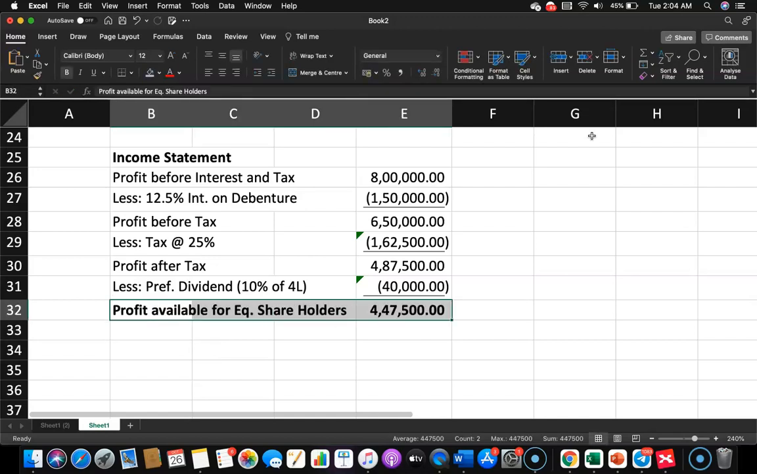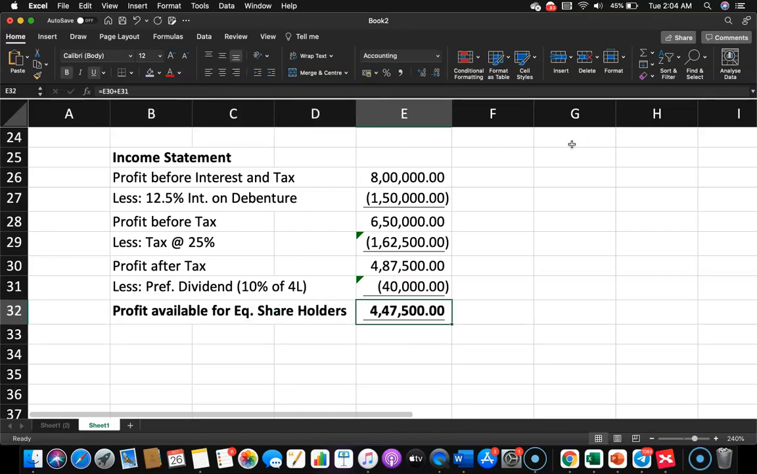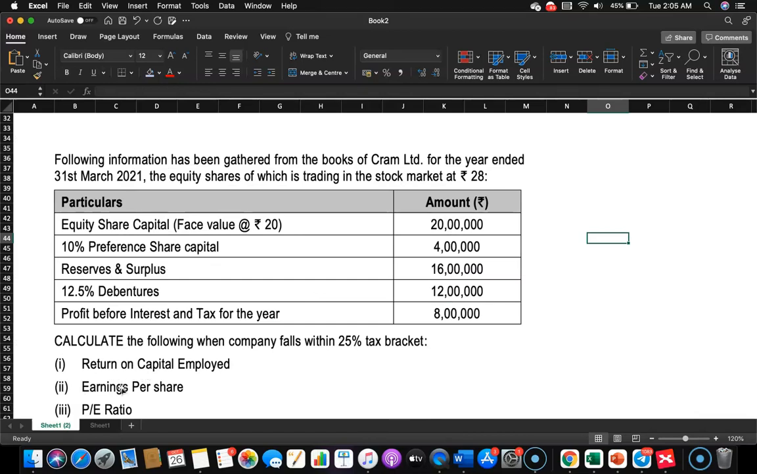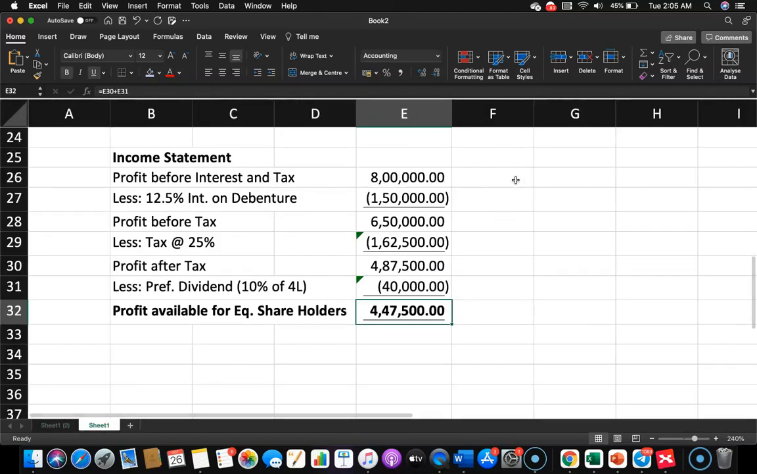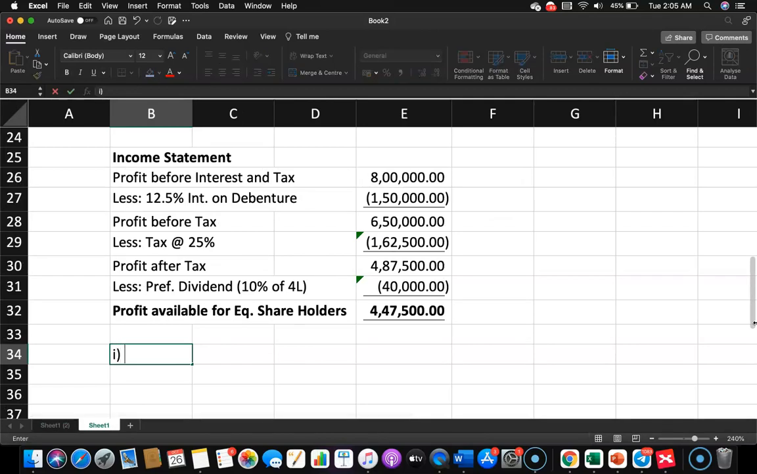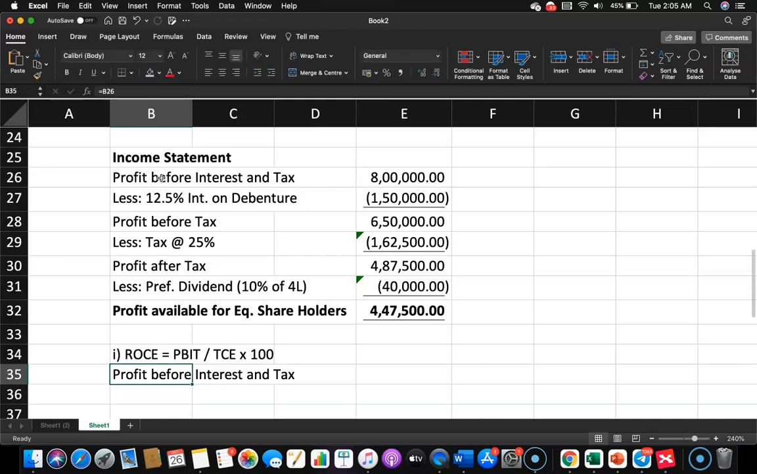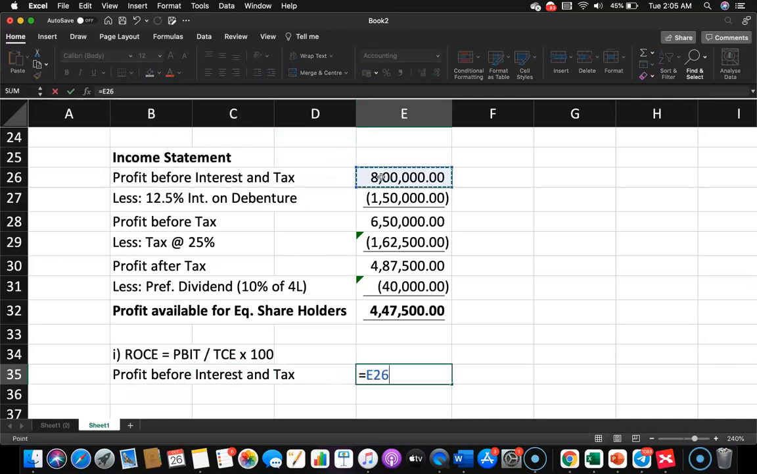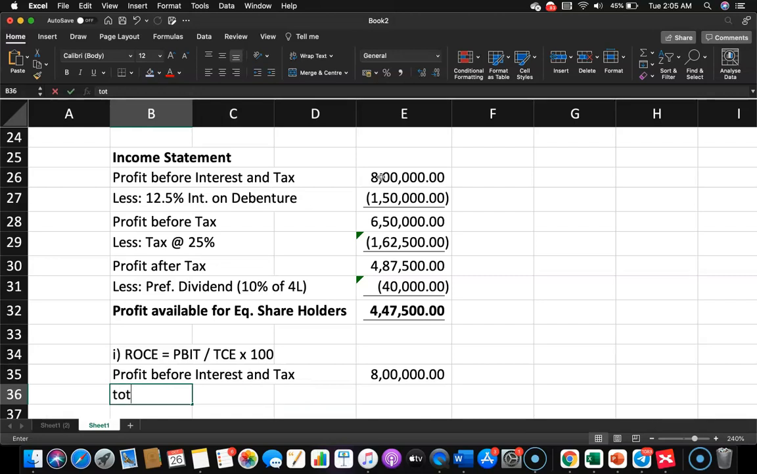Okay, and all this information is very crucial, and let's see what the requirements are. Number 1, we have to calculate return on capital employed. So how do we calculate return on capital employed? ROCE is basically earnings before interest and taxes, or say profit before interest and taxes, divided by TCE, that is total capital employed, and then you multiply with 100 so that you can express that in percentage. What is profit before interest and taxes? We have that already directly in the question. That is 800,000.